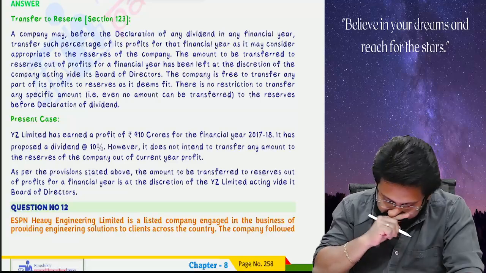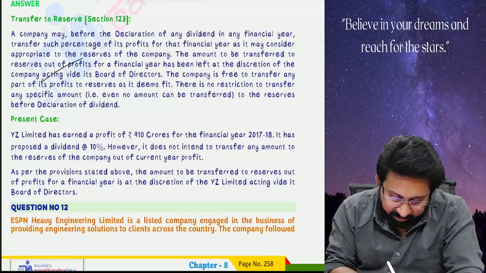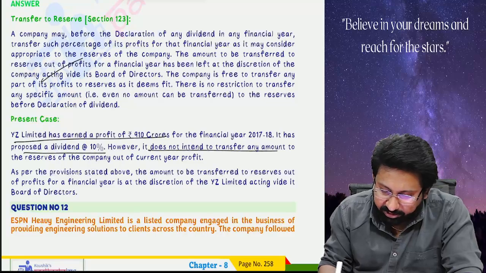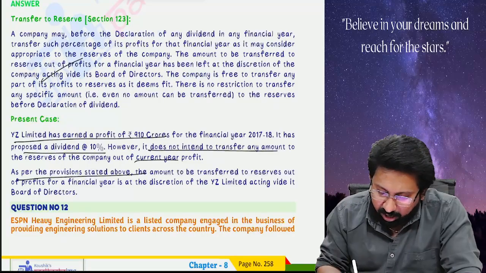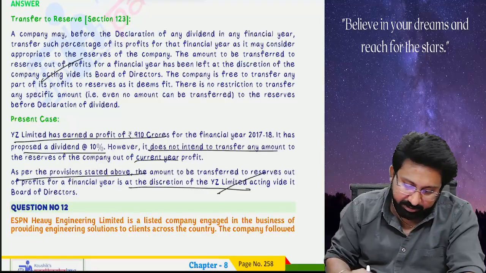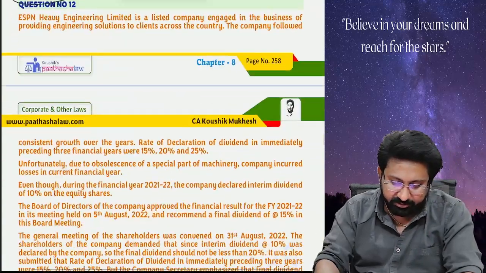So directly, first write down the provisions. After that, XYZ Limited earned the profits. It has proposed a dividend. However, it does not intend to transfer. As per the provisions above, the amount to be transferred to reserves out of the profits is at the discretion of XYZ Limited's Board of Directors.